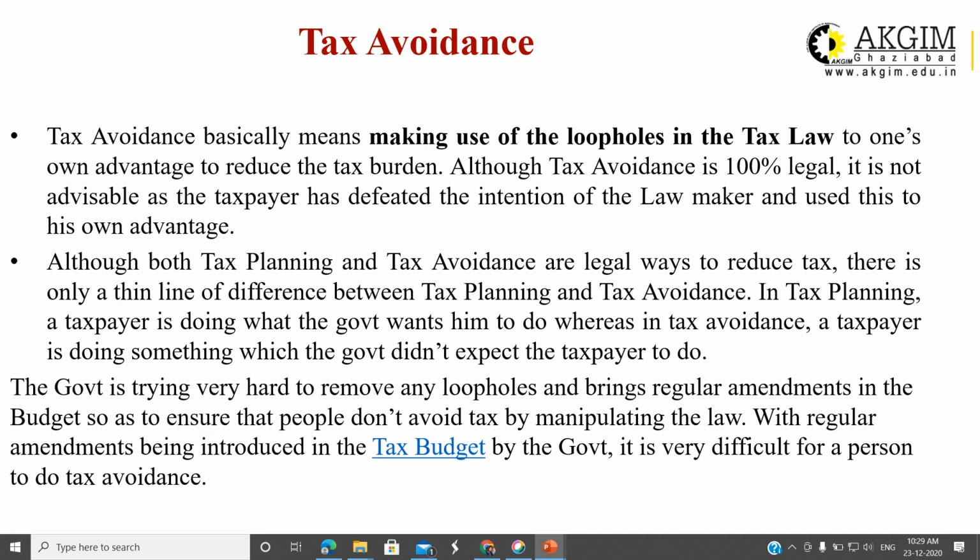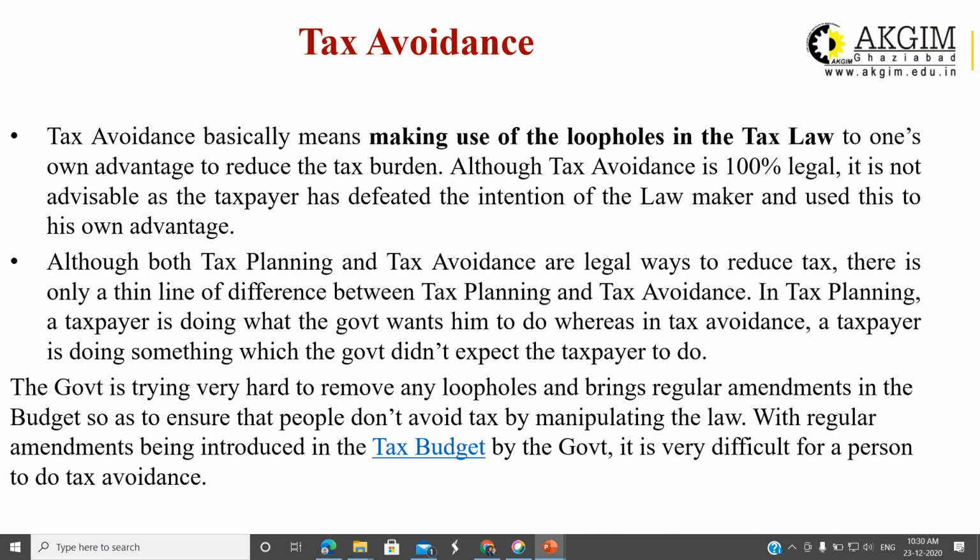It is written by some committee, it is approved by parliament, but because the law is so huge, each and every condition, each and every situation cannot be considered in the law, and there must be some loopholes. There are certain persons who are able to find the loopholes of the tax law, and they are taking benefit of that. It can be an interpretation problem of the tax law. So it is not illegal because nobody can prove that it is not legal, right? It is legal, but it is not ethical.